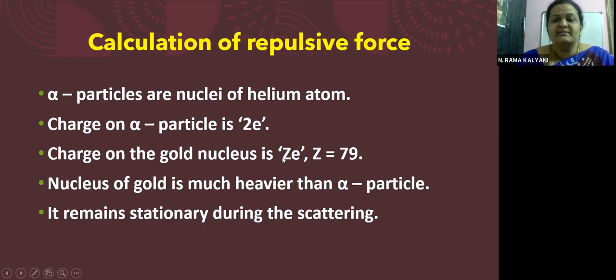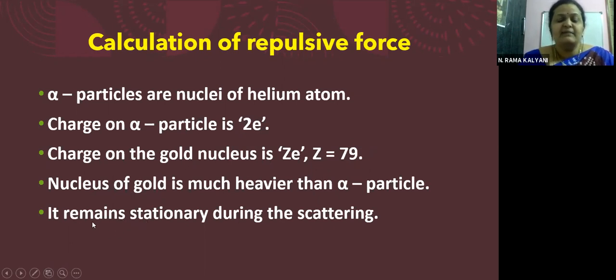The charge on the gold nucleus is Ze. What is Z, children? Yes, the atomic number, the number of protons in the atom or the nucleus. So for gold, Z is equal to 79. The nucleus of gold is much heavier than the alpha particle, obviously, because it has 79 protons, along with, of course, neutrons, and here it is only 2. The helium nucleus has only 2 protons and 2 neutrons, whereas gold has 79 protons.